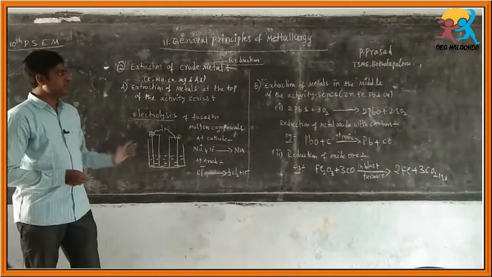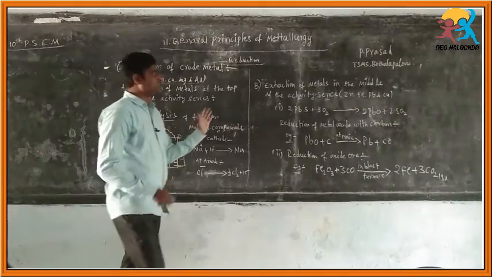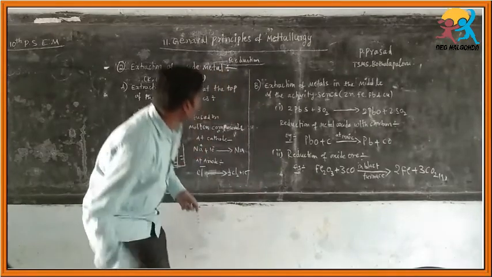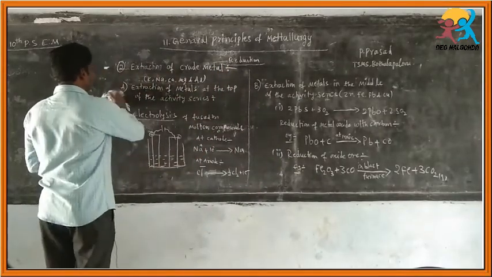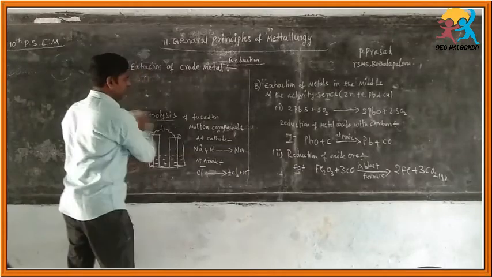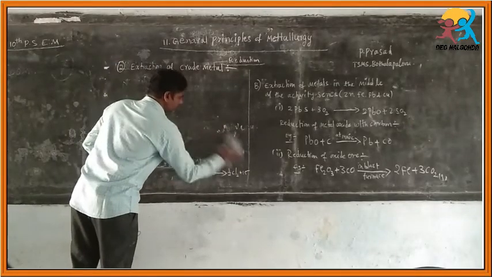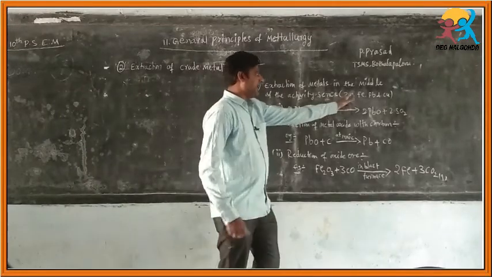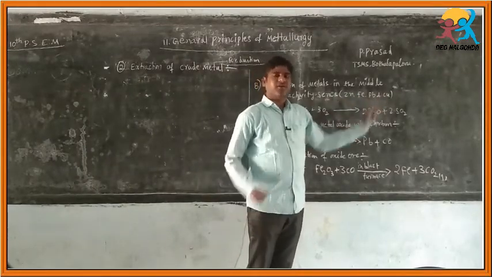Okay, next we are going to the extraction of metals in the middle of the activity series. What are the middle of the activity series elements here? Let us recall them: zinc, iron, lead and copper.